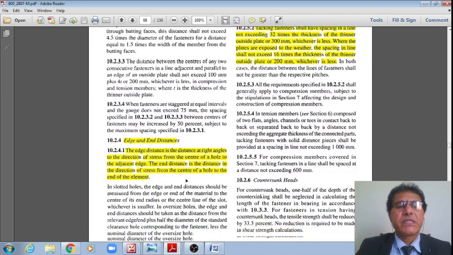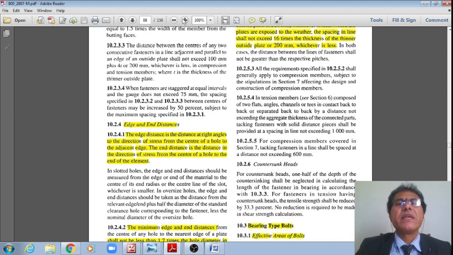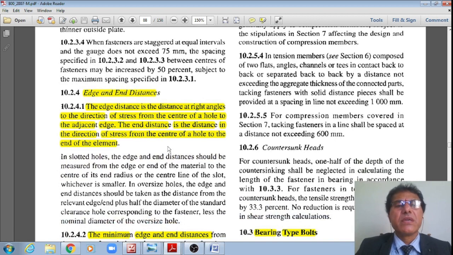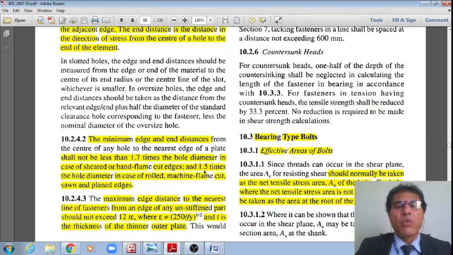And the other specification is that of the edge distance, right? The minimum edge distance shall be taken as 1.5 times the hole diameter, in case of machine flame cut or sawn or planed edges, right, like this. Therefore, using this data, now let us substitute.